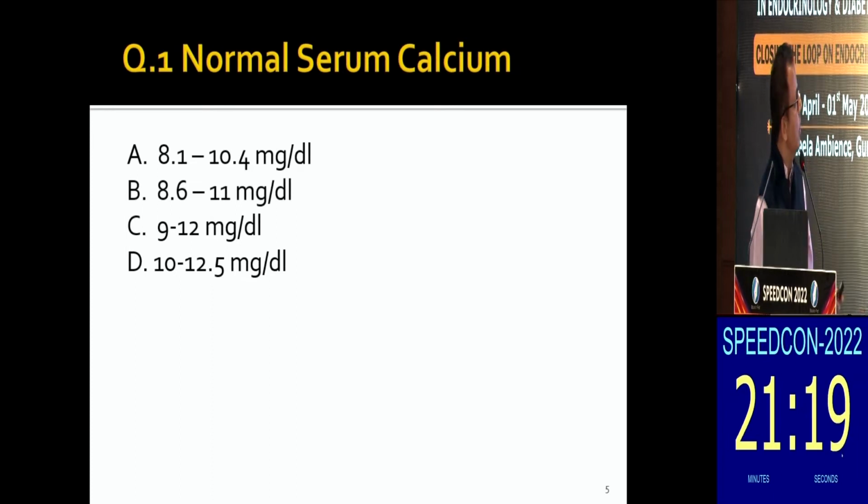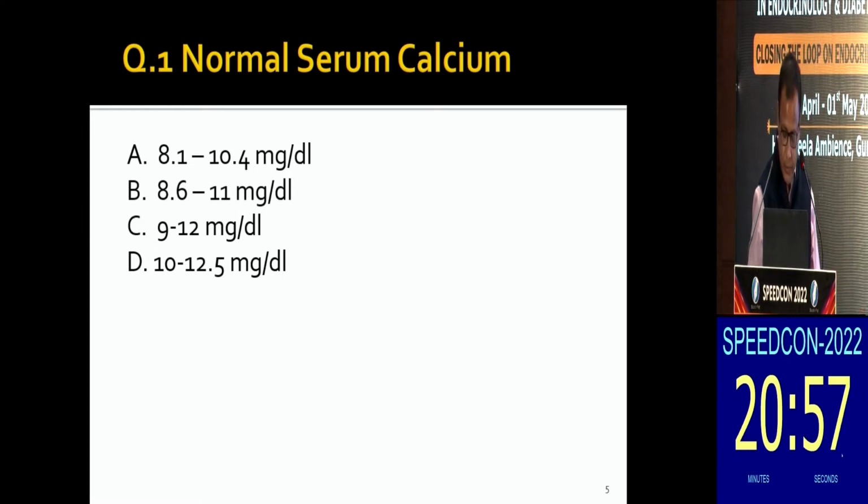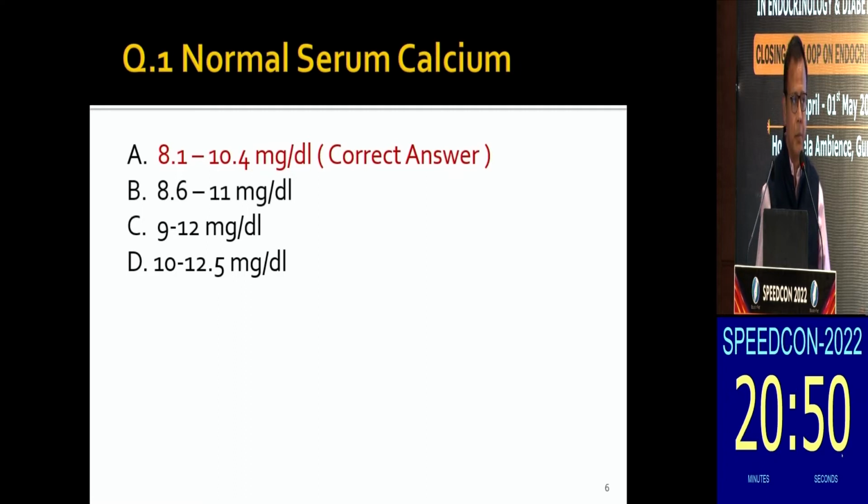So what should be the normal serum calcium in the blood? This I think we sometimes ignore in the biochemistry. We write it as normal, we pass it as normal. The standardized normal range of serum calcium should be 8.1 to 10.4, 8.6 to 11, 9 to 12 or 10 to 12.5? Normally it should be 8.1 to 10.4 milligram per deciliter. Of course there is a catch to it.